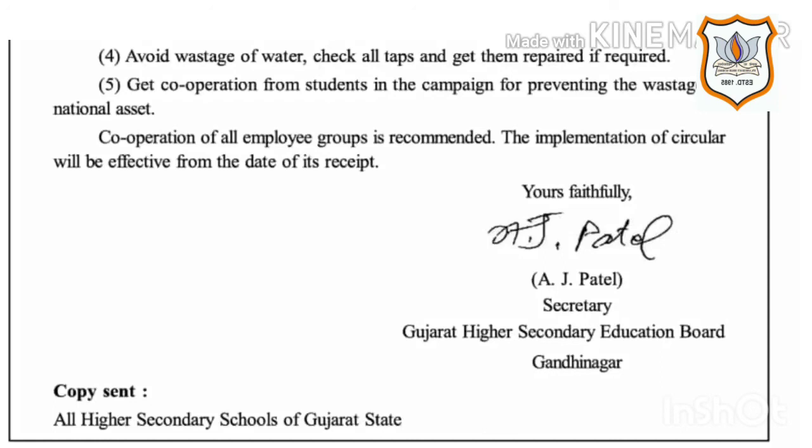Then on the right hand side, closure, yours faithfully, then name, then designation, then Gujarat Higher Secondary Education Board, Gandhinagar. Then on the left hand side, copy sent to all higher secondary schools of Gujarat state.